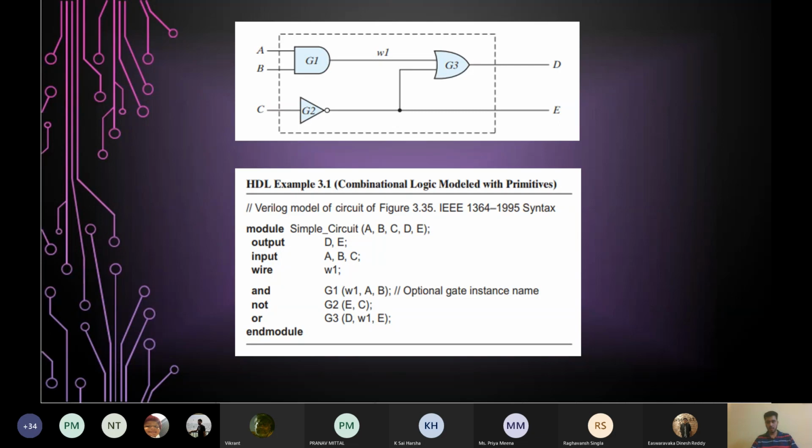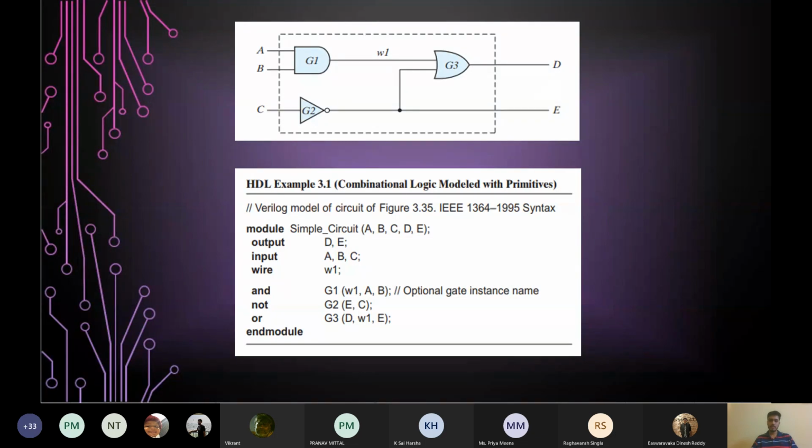And what's remaining? You will see there is a connection from the output of gate G1 to the input of gate G3, which is neither an input nor an output. So this interconnection is called a wire. It's just like a physical wire. What's the role of a physical wire? Just connecting the parts of a circuit. Similarly, the same task is done by the keyword wire. So the data type wire is used for an interconnection, and we just give it a name. We will be giving it W1. So we have specified all the ports, output, input, and also the wire of the circuit, wire W1.